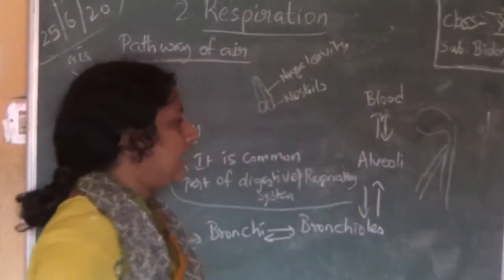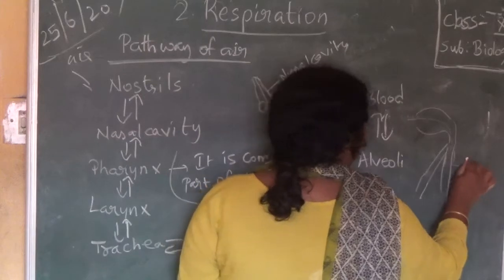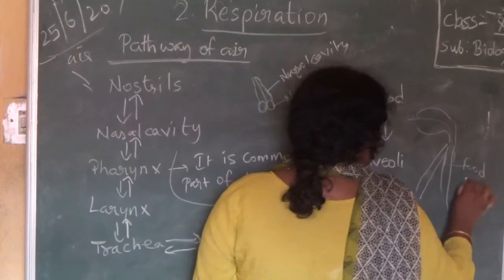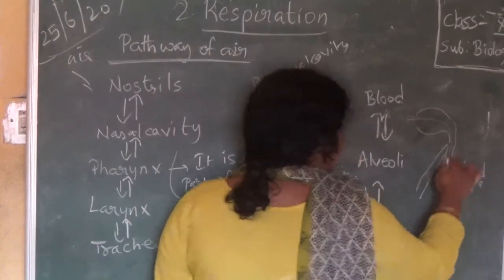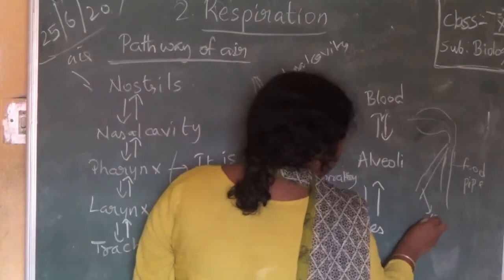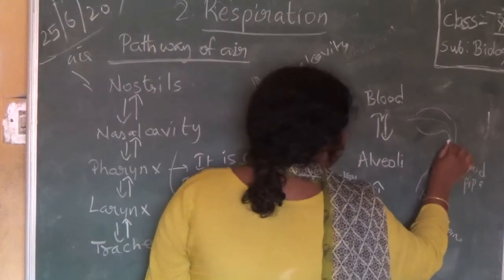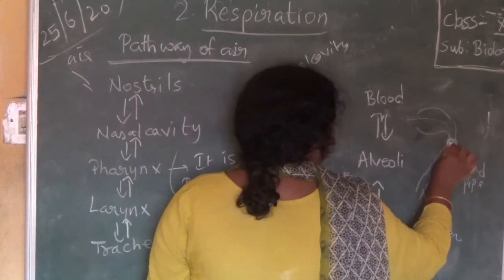This is our food pipe, that is esophagus, and this is our windpipe, that is trachea. So here, this is a common part.